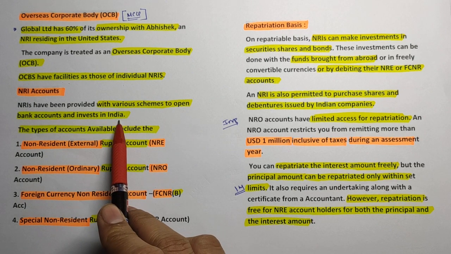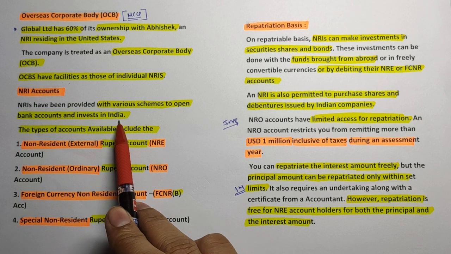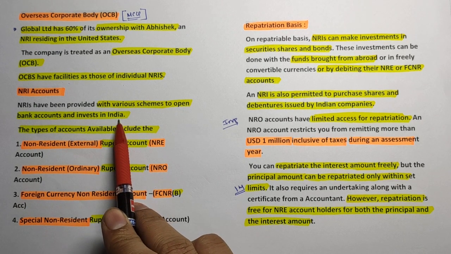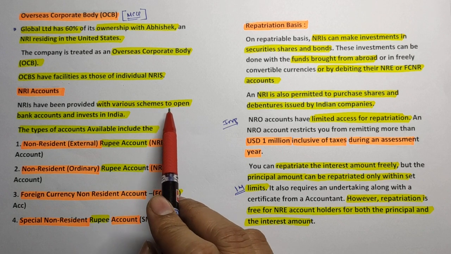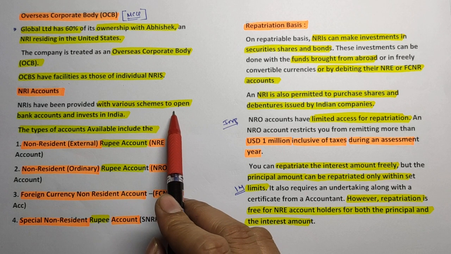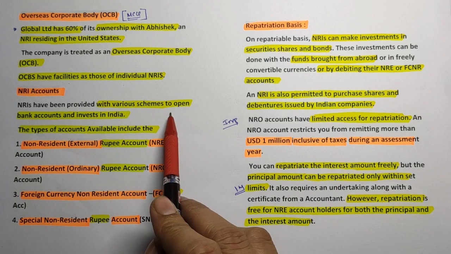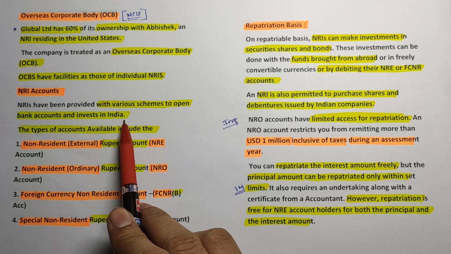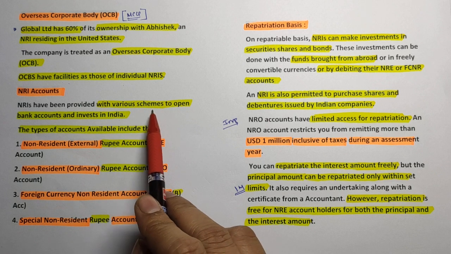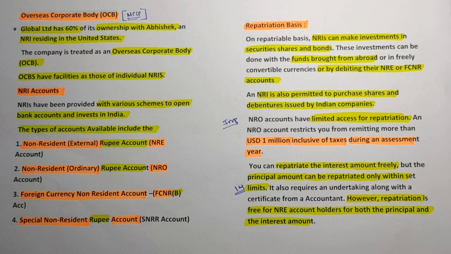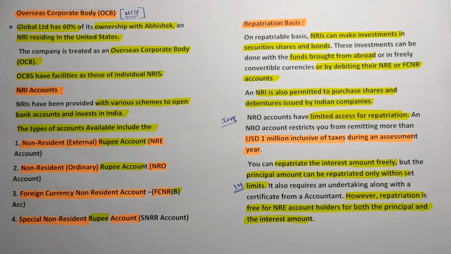We all know our colleagues and relatives go abroad and earn some money. They love India, and definitely they will invest in India and send some money back to India. So we should have some schemes for them.